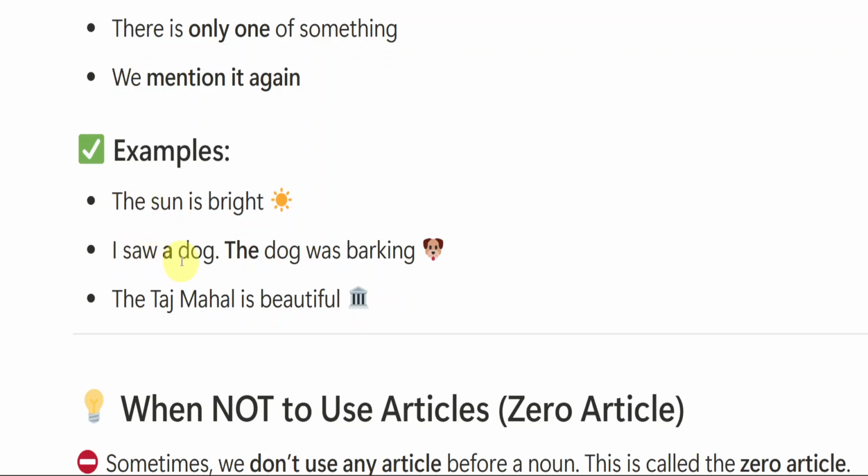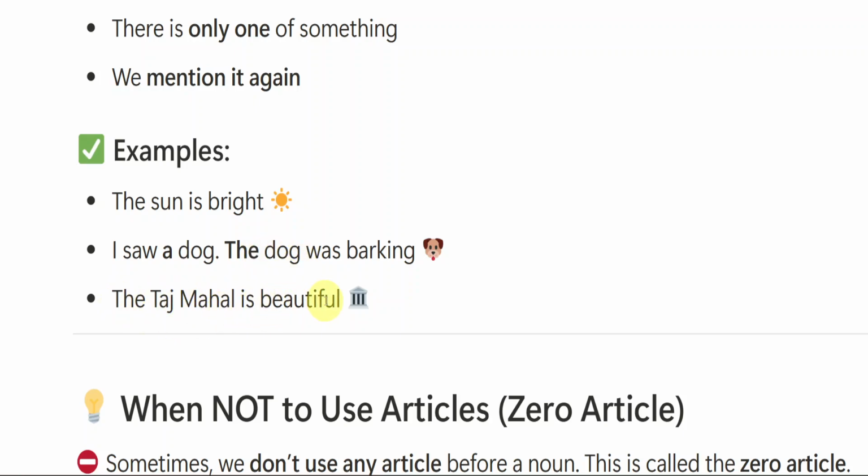I saw a dog. A dog, because D is a consonant sound. The dog was barking. Why am I using the here? We need to use a here, right? Because it is a consonant sound. Why are we using the? Because we are talking about a particular dog. I saw a dog, only one dog was there. There were many dogs, but I saw only one particular dog. Okay, a dog, and I'm talking about that particular single dog. So that is why we are using the here.